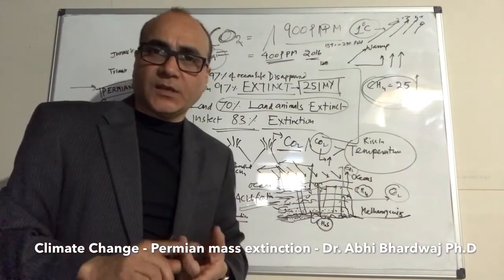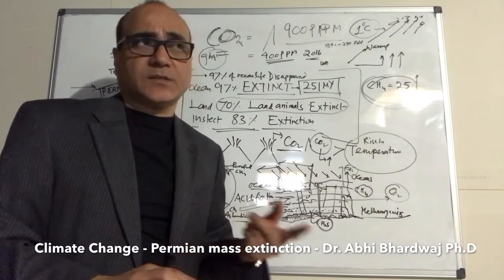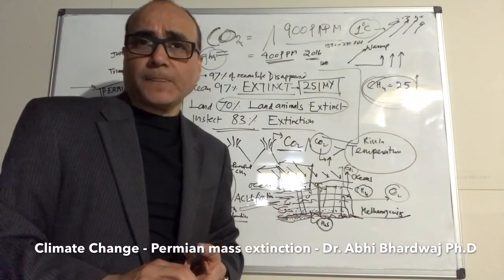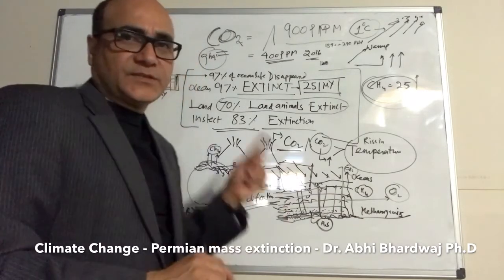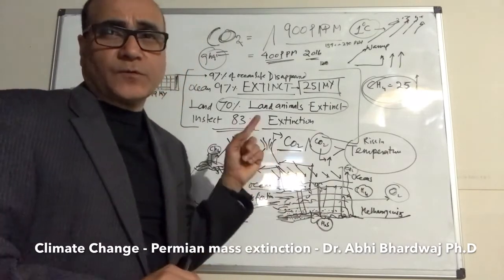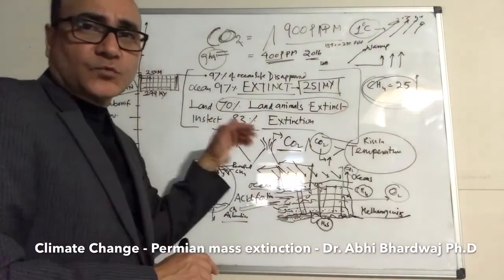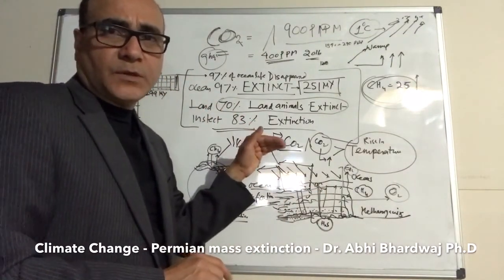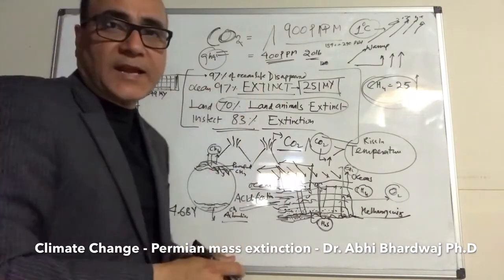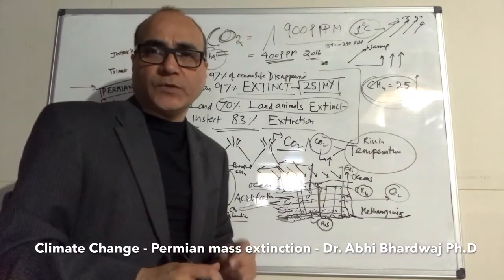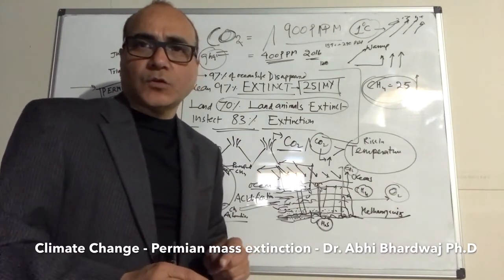And then we have seen again in the Paleocene the thermal maximum, which I have discussed in another lecture as well. When you look at that, PETM, similar events happened around 55 million years back. But the Permian was the worst one. It almost wiped out the entire life on this planet. And we actually can head towards that if we do not pay attention to what we are doing. And this needs to be done at a war footing, around the globe.